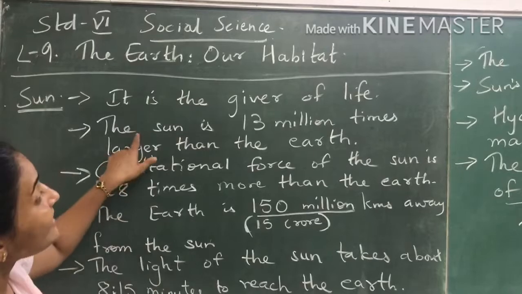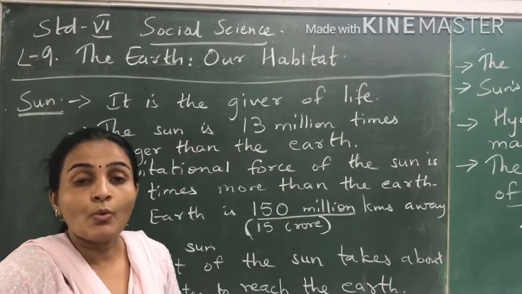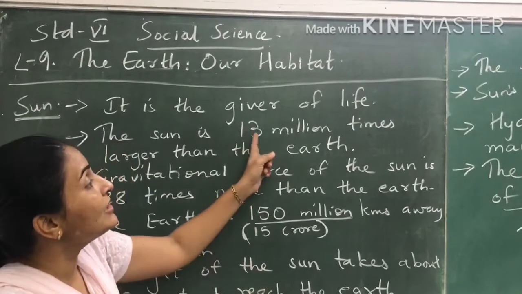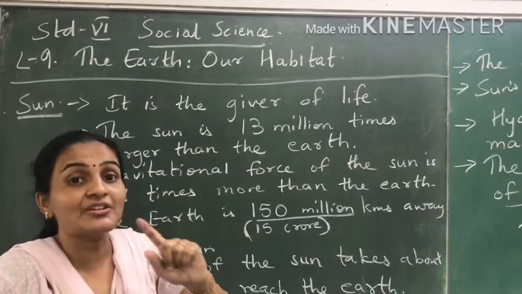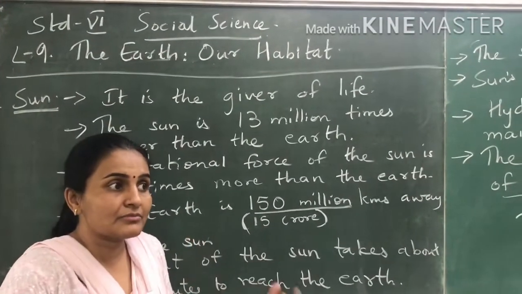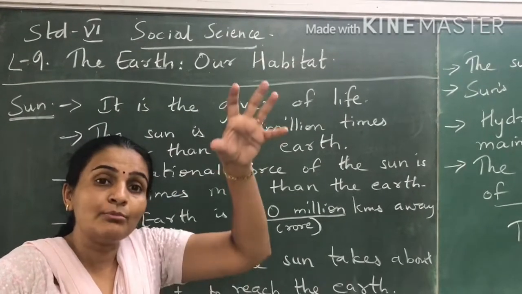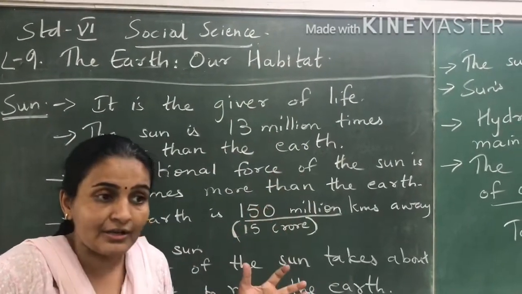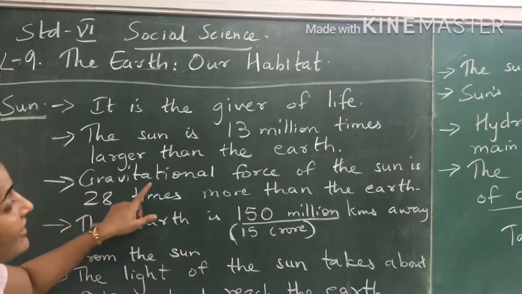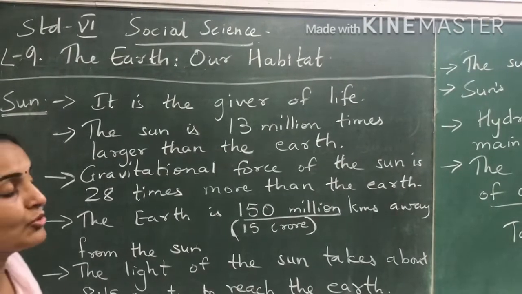Next, the sun is 13 million times larger than the earth. 1 million is 10 lakhs. It is 13 million times larger than the earth. So it is so big. We can just imagine, take the earth, 13 मिलियन अर्थ को इकट्ठा करो तो कितना बड़ा होगा, उतना बड़ा सन है. Okay, then the gravitational force of the sun is 28 times more than the earth.